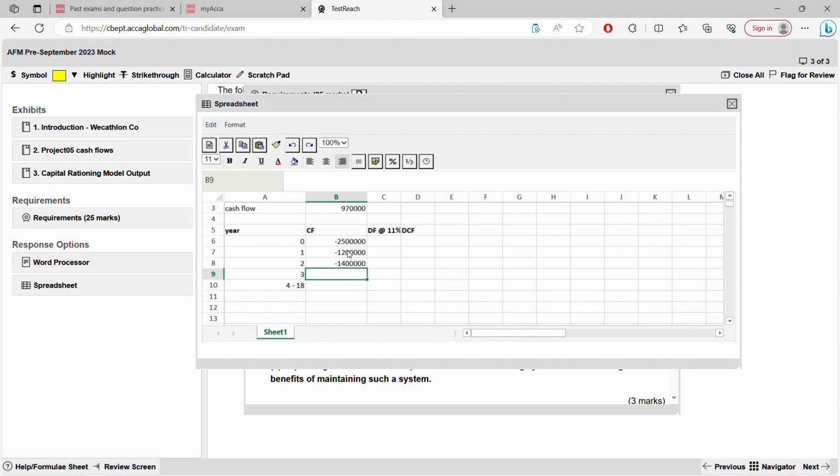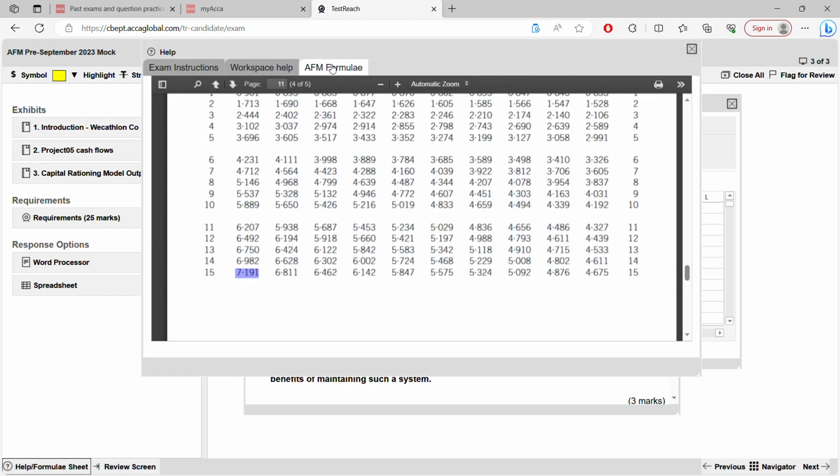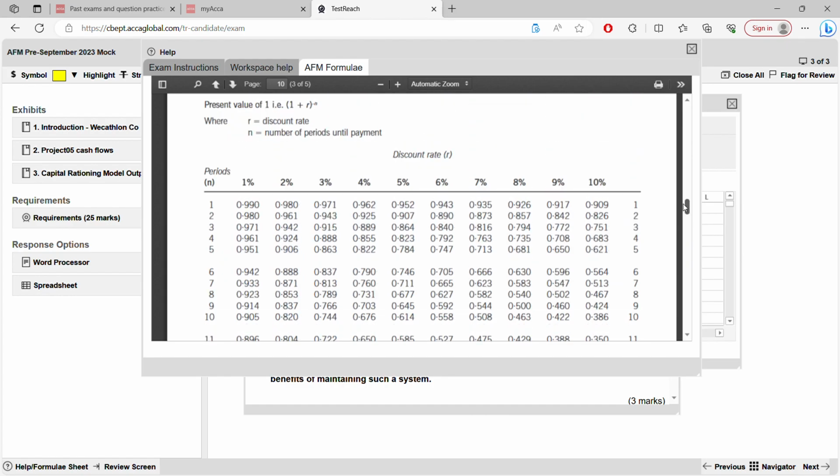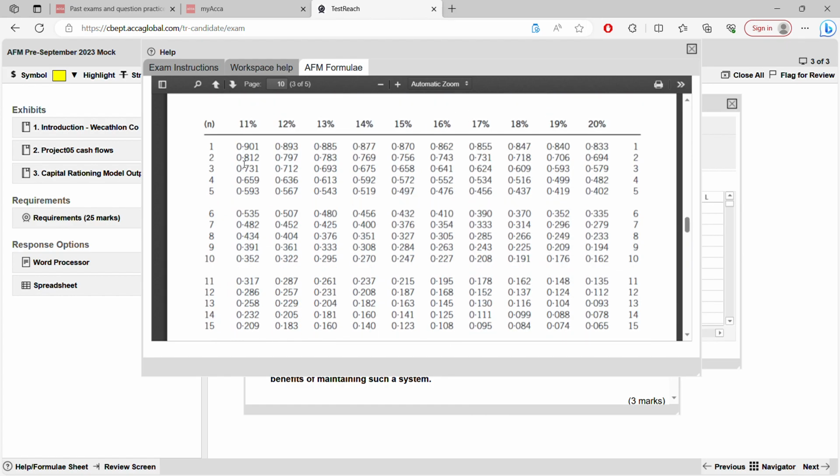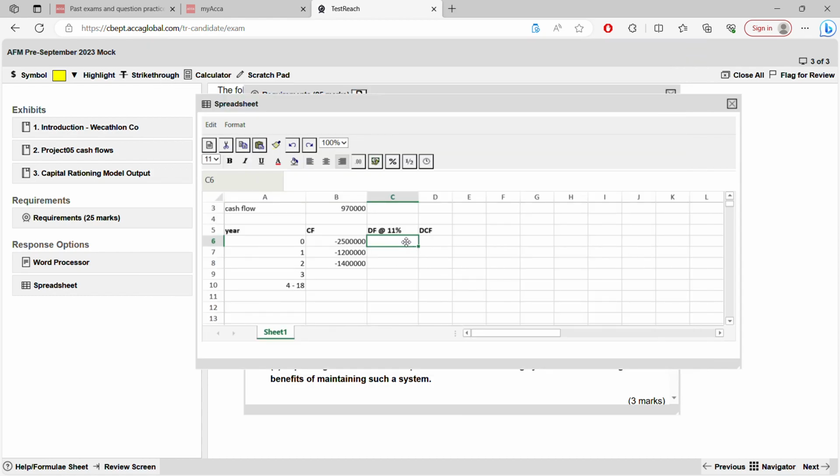Okay, and then year 3 nothing, discounting factor at 11%. So quickly open here and go to AFM formula and go to discount table. 11%, take 1, take 2, take 3. This will be 1 because this is 0.